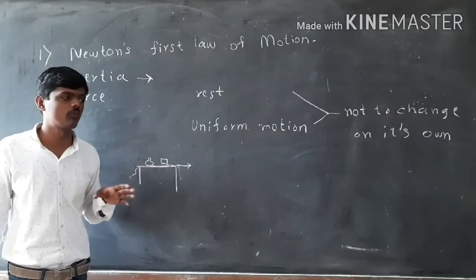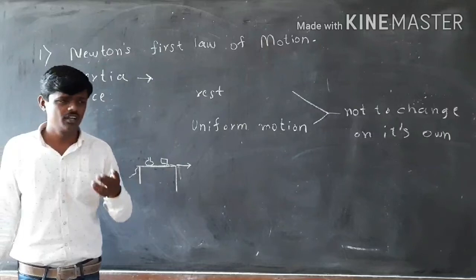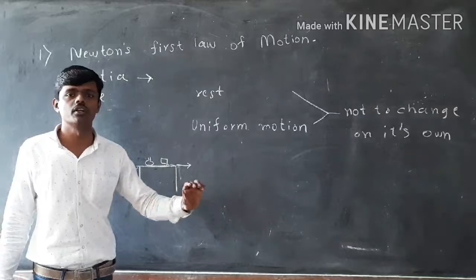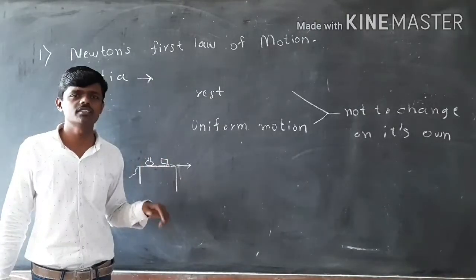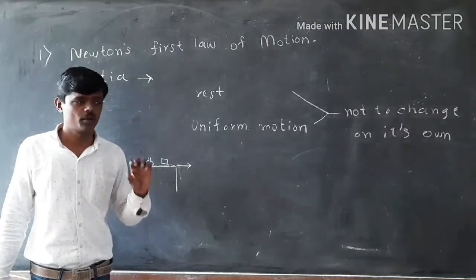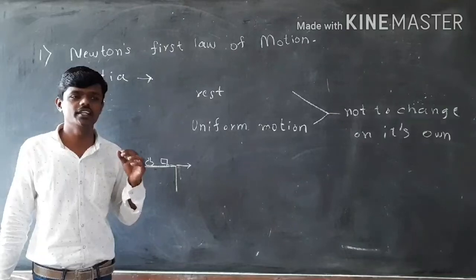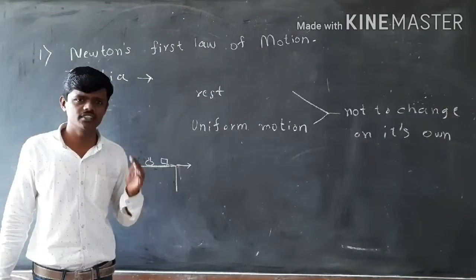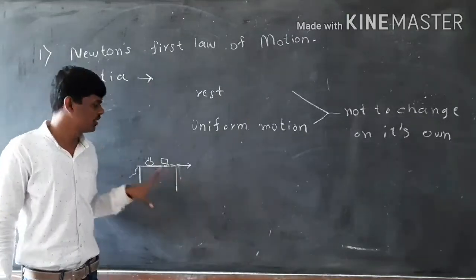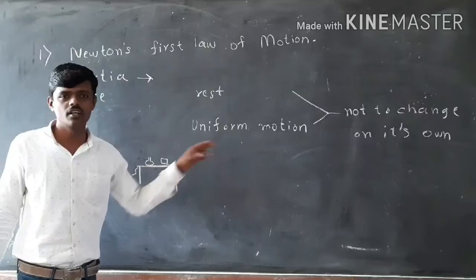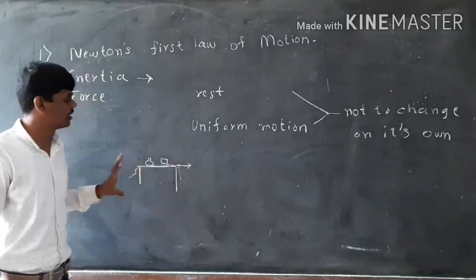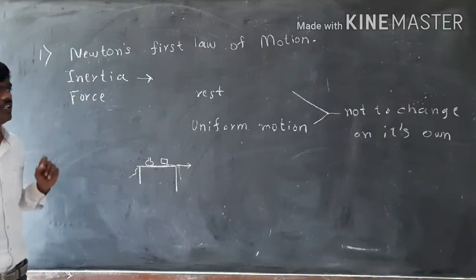So this is also a good example of inertia, because your body was in uniform motion with the bus. When you were inside the bus, it was in uniform motion. But when you jumped from the bus, your legs stopped, but your body, due to inertia, is inactive. It is resistive to changing its original state of uniform motion, and hence you will fall. So this is a very good example to understand inertia in uniform motion. So these are the two examples to understand inertia.